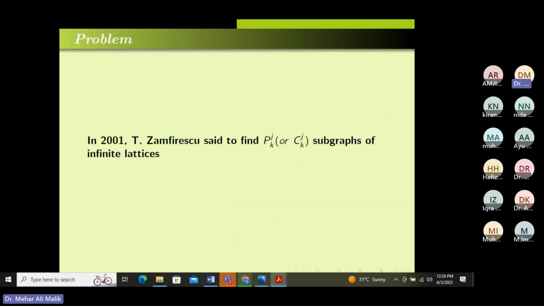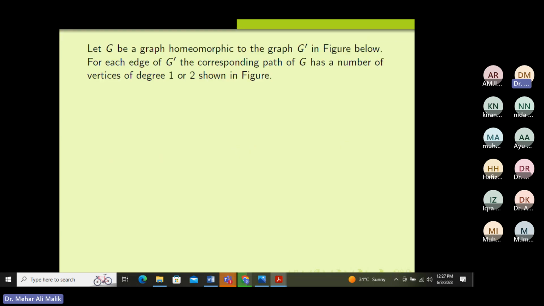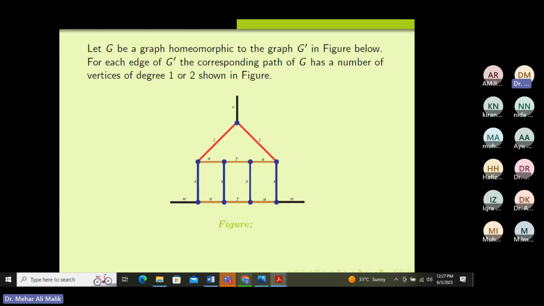Now, later on in 2001, Zamfirescu raised a question: do we have graphs which possess the same property? I mean, do we have a graph in infinite lattices such that every vertex of that graph is missed by some longest cycle or some longest path? As I already told you, the problem is not to find the graph, but to find the optimal graph. So the first answer to this problem was given by me and my co-authors.